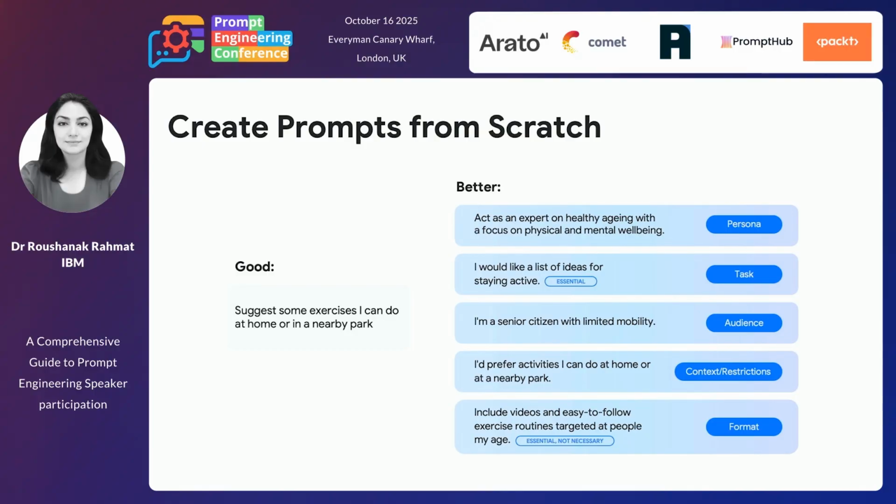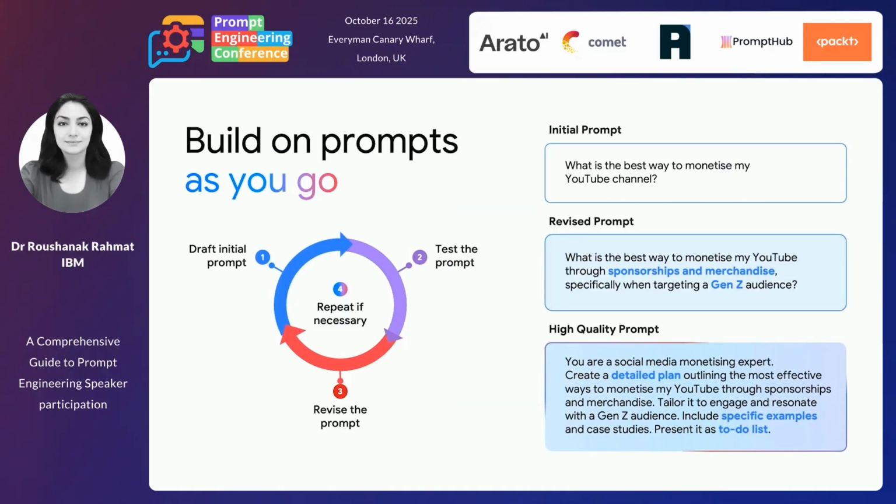Maybe if we live in London, as most of us do, we can add another context, for example, that the person is living in London. Of course, the activities suggested can be different than for someone who lives in nice weather and enjoys the sun more than us. So basically, when we write the prompt, whether we are doing it manually or using some of these optimization models that the other speakers are going to talk about in the next talks, we always initialize a prompt, test it, and revise it.